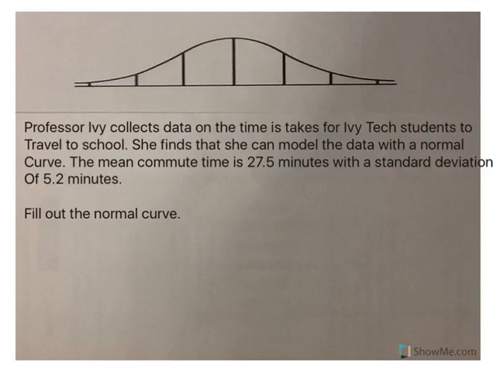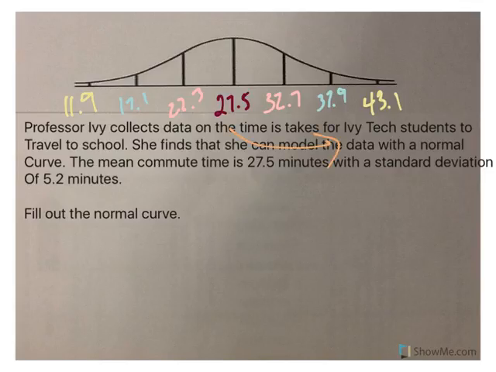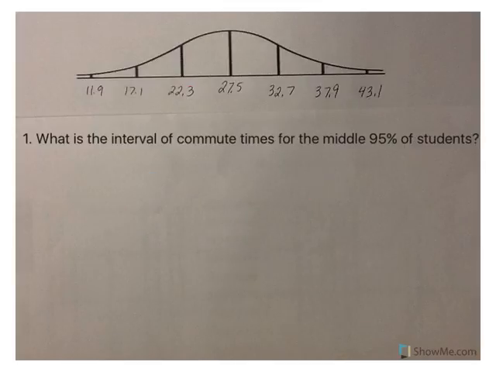Go ahead and hit pause, try to fill it out, and then come back and see if your answers match mine. All right, so we put the mean in the middle. Remember when you're going to the right, you add the 5.2, and when you go to the left, you subtract 5.2. Even intervals between. Now let's use that to answer some questions.